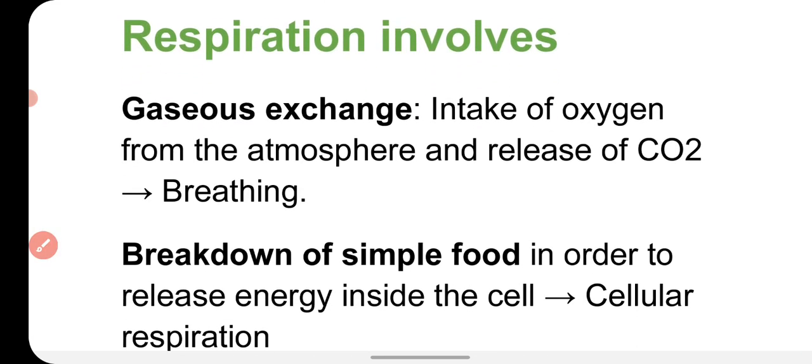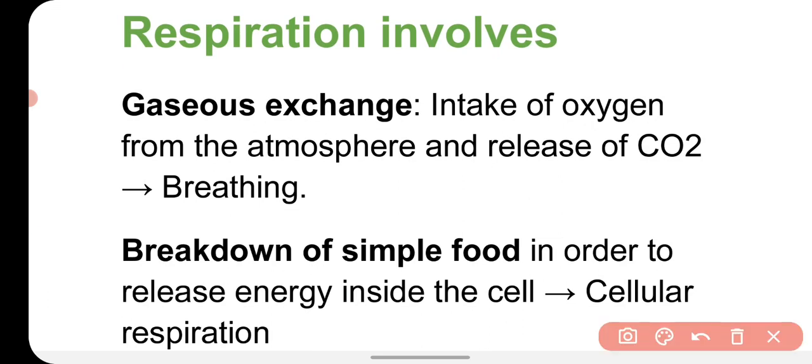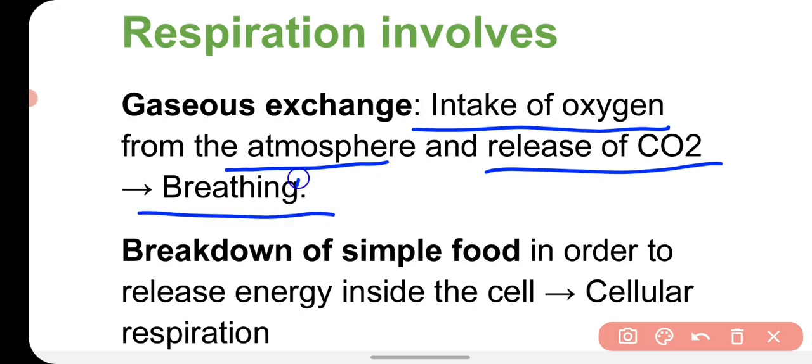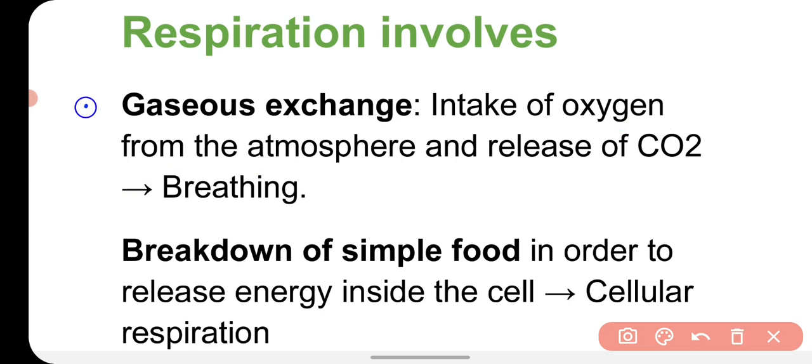Respiration involves two things. The intake of oxygen from the atmosphere and release of carbon dioxide is called breathing. As you know, the pyruvic acid is broken down in the presence of oxygen that we take from the atmosphere. If the oxygen is present, aerobic respiration takes place, and the first step of respiration involves gaseous exchange, in which the oxygen is taken in by the organism, and at the end of respiration the waste product, CO2, is formed and released.